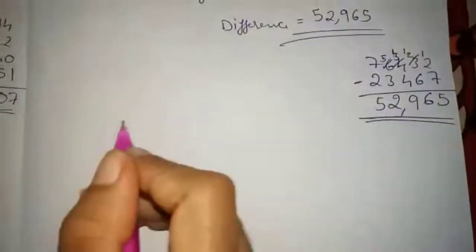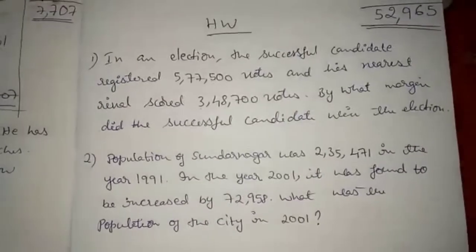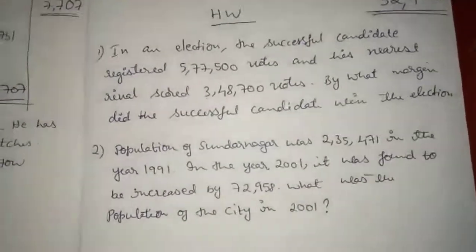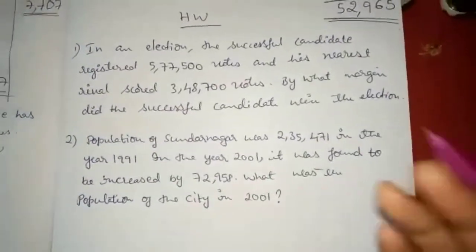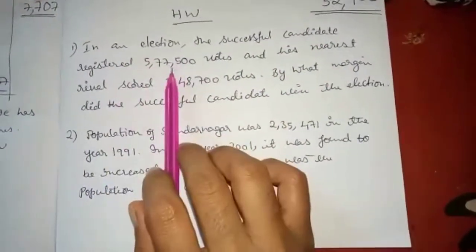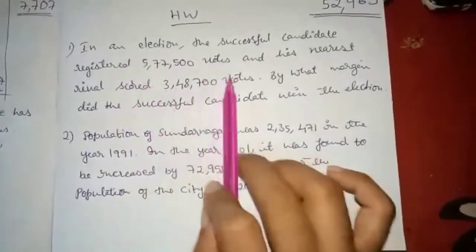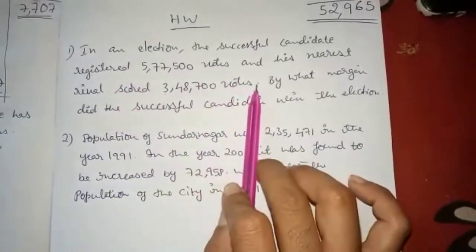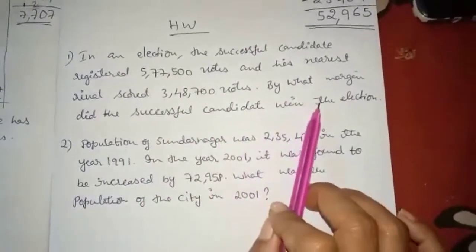Next, take down some homework problems. Students, take down these homeworks. First question. In an election, the successful candidate registered 5,77,500 votes and his nearest rival scored 3,48,700 votes. By what margin did the successful candidate win the election?